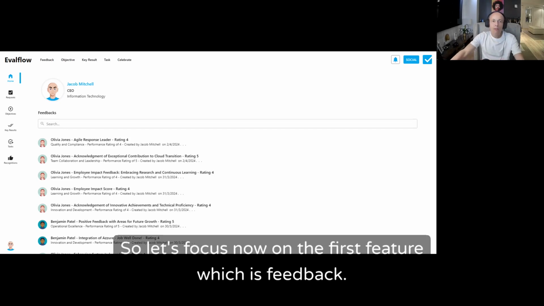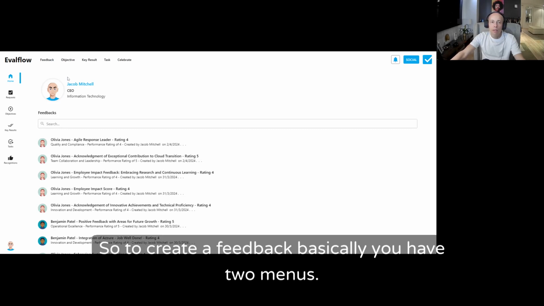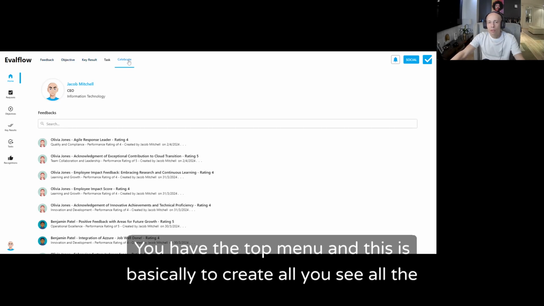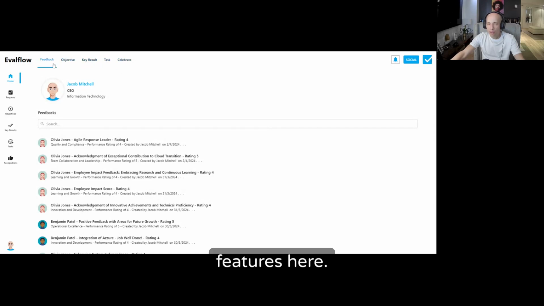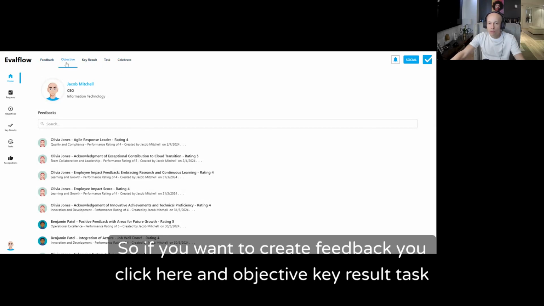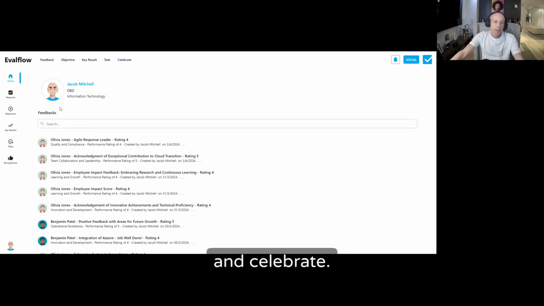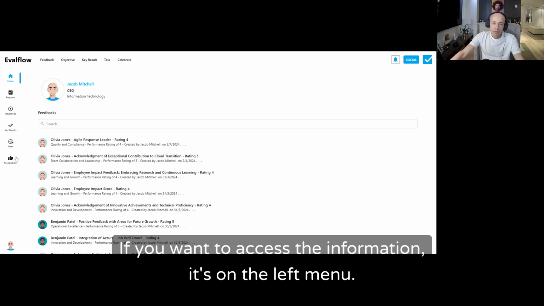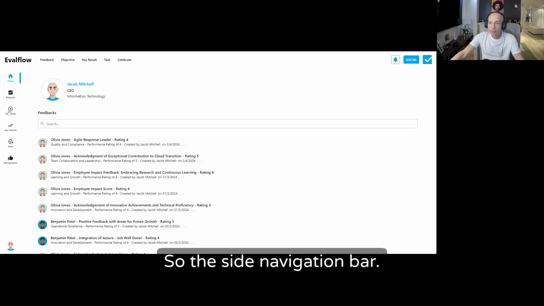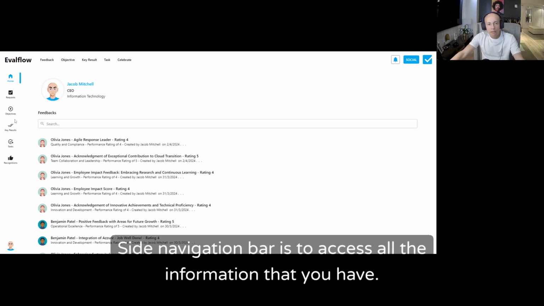So let's focus now on the first feature, which is feedback. So to create a feedback, basically you have two menus. You have the top menu, and this is basically to create all what you see, all the features here. So if you want to create feedback, you click here, and objective, key result, task, and celebrate. If you want to access the information, it's on the left menu. So the side navigation bar. Side navigation bar is to access all the information that you have.